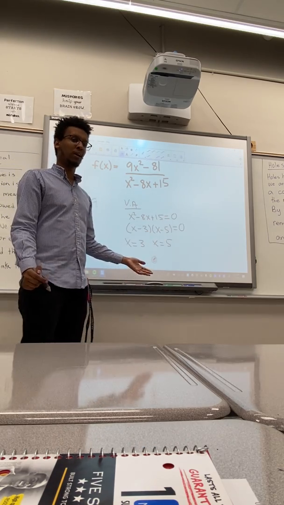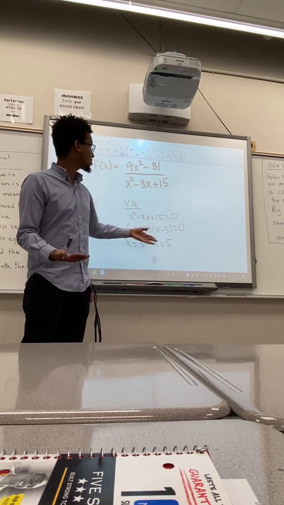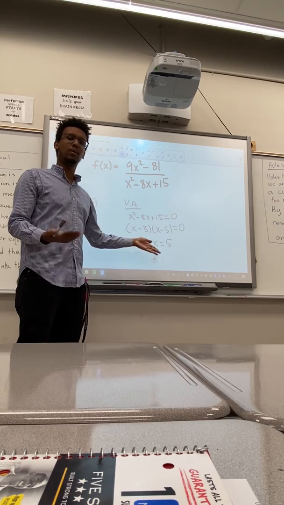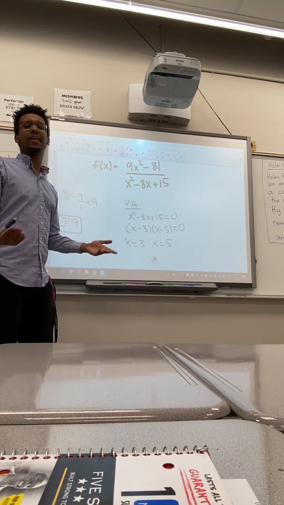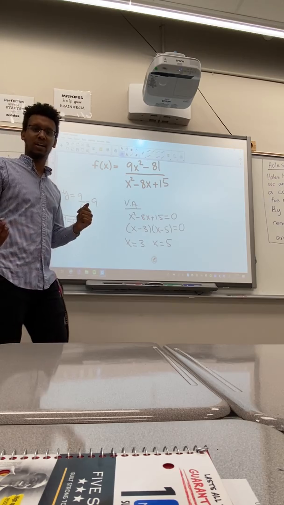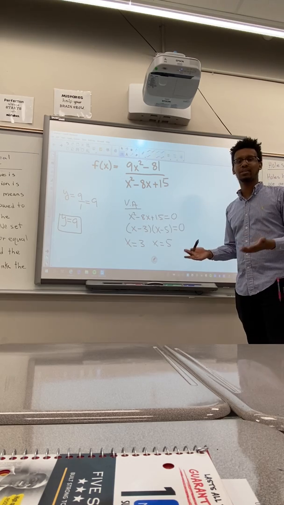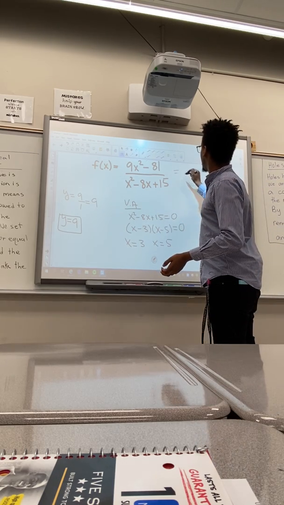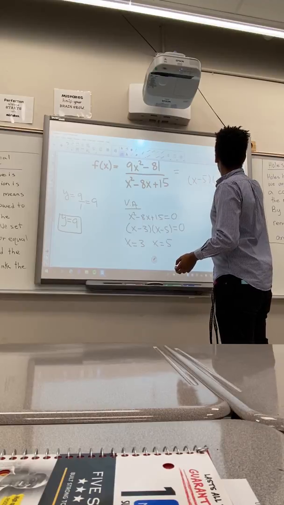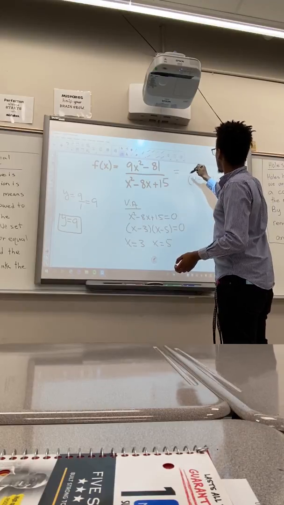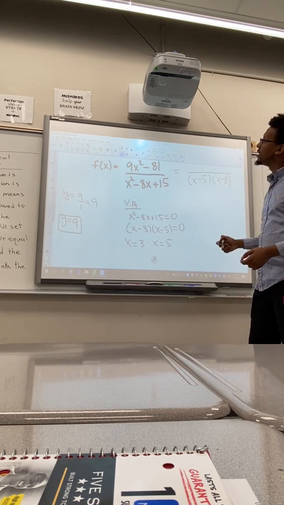So if we can't factor out anything, then this will stay true and this will be good. But if we're able to factor something out from the numerator, then we might have a hole. So our next step is we're going to go back to our original problem and we're going to factor it. And the good thing is, we already did the bottom. We know that it's this. What you're really worried about is the top.